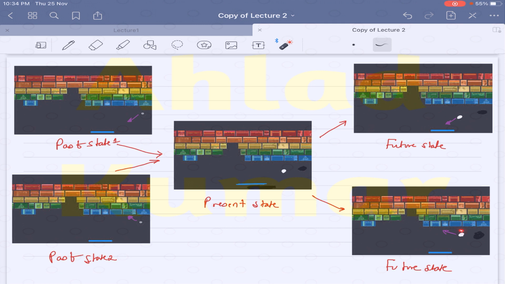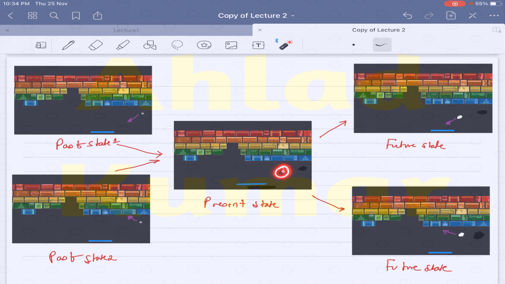Similarly, the direction of going up in the futuristic state depends upon whether the ball in the past state was going up or down. If it was going up, then definitely the chances are that the ball will be going up in the futuristic state, and it doesn't depend upon the present state given over here.